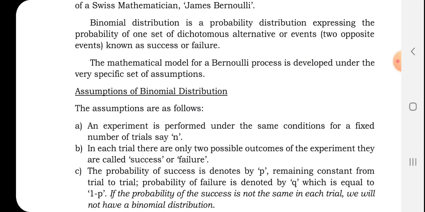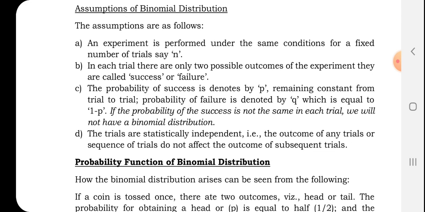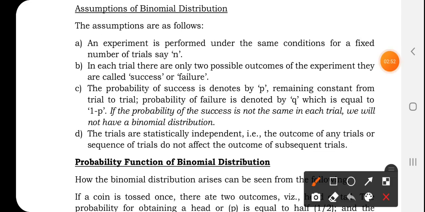This Bernoulli process, or Bernoulli distribution or binomial distribution, is developed under a specific set of assumptions. These assumptions need to be fulfilled, then only can we go for binomial distribution. Let us see what the assumptions are. The first assumption is that the experiment should be performed under the same conditions. Conditions should not be changed. The experiment should be performed under the same conditions for any fixed number of trials, say n. It may be 10 trials, 20 trials.